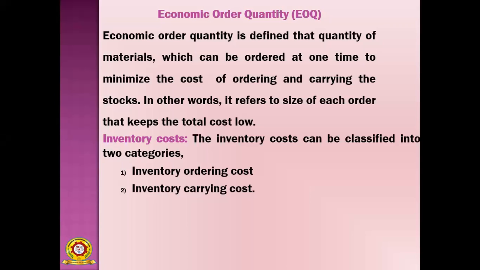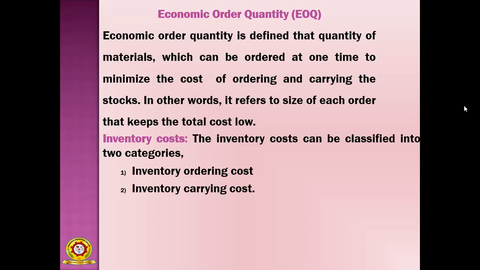That is the importance of economic order quantity. The inventory costs can be classified into two categories: one is inventory ordering cost and the second one is inventory carrying cost.